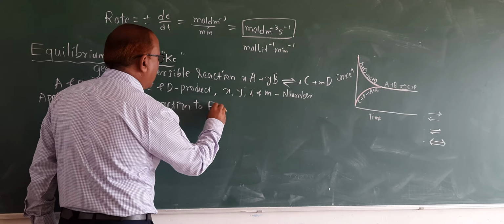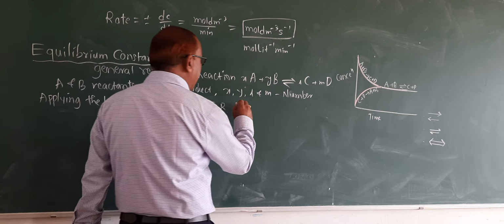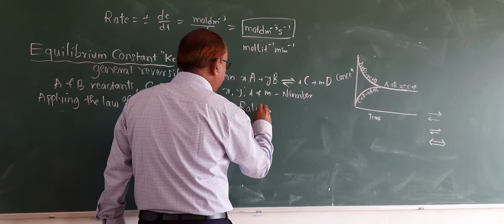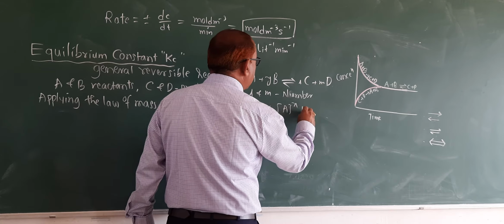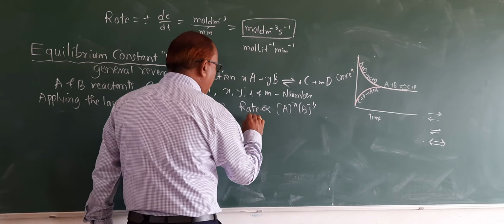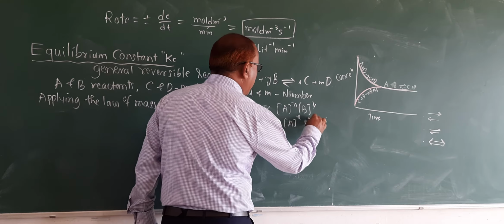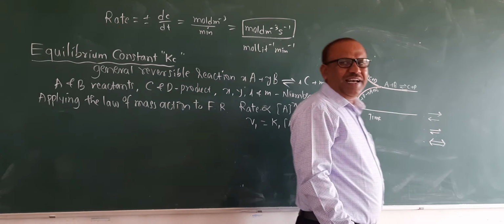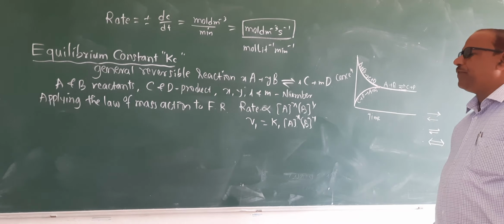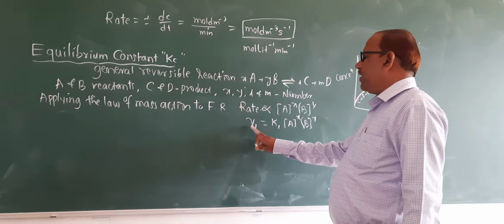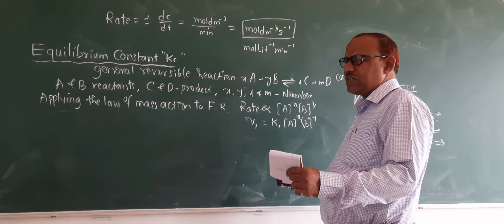action to the forward reaction, that is, the reaction from left to right, the rate is proportional to [A]^x into [B]^y, or v1 is equals to k1 into [A]^x into [B]^y, where v1 indicates velocity of the forward reaction, k1 indicates velocity constant for the forward reaction.